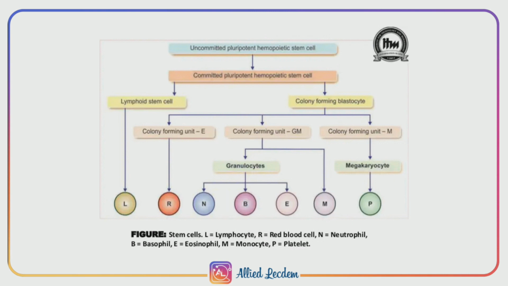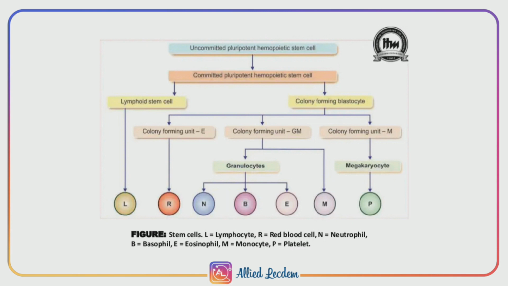They are lymphoid stem cells, LSC, and colony forming blastocytes. First, lymphoid stem cells give rise to lymphocytes. The next type is the colony forming blastocyte, which is again classified into three types. These give rise to myeloid cells. Myeloid cells are the blood cells other than lymphocytes. When grown in culture, these cells form colonies, hence the name colony forming blastocytes.